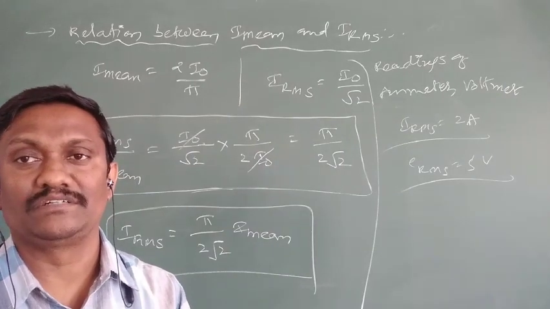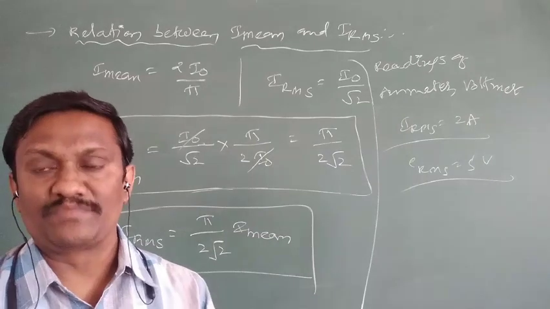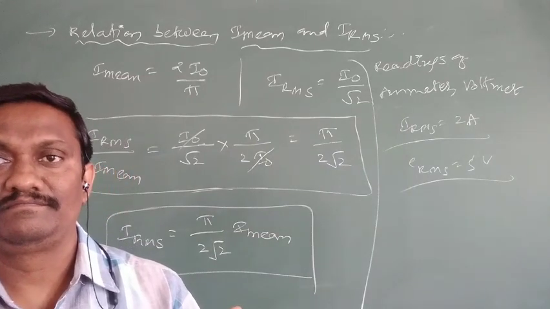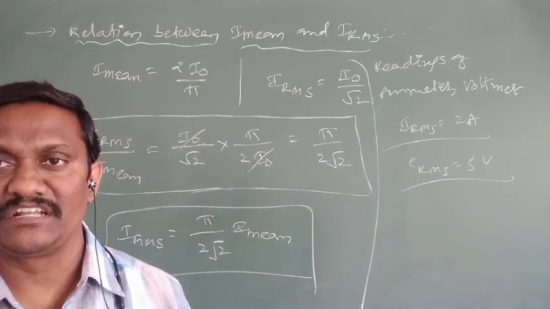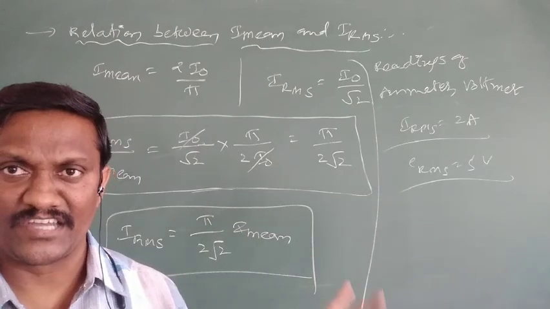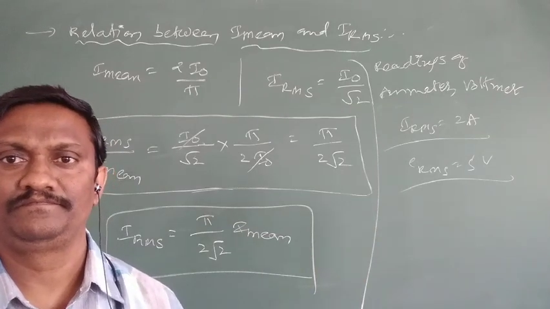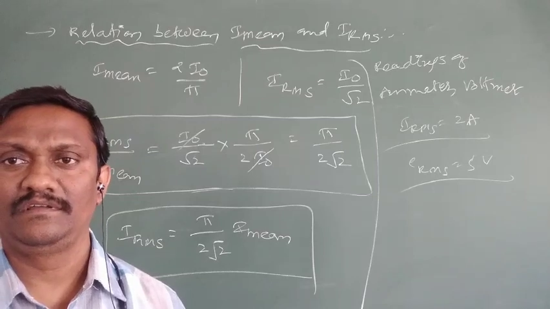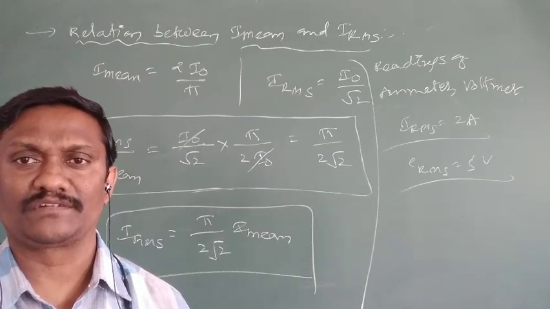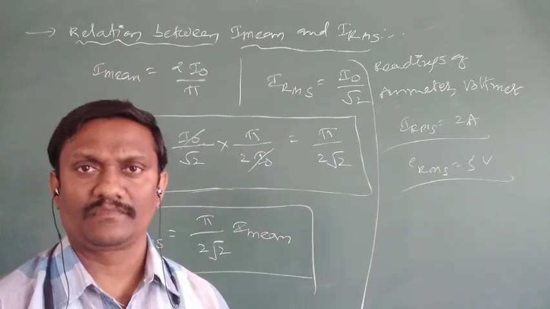So that is about two types of currents: the mean value of AC over a half cycle, the RMS value of AC over a full cycle, and the relation between these two currents. So that is the end of today's concept. Thank you.